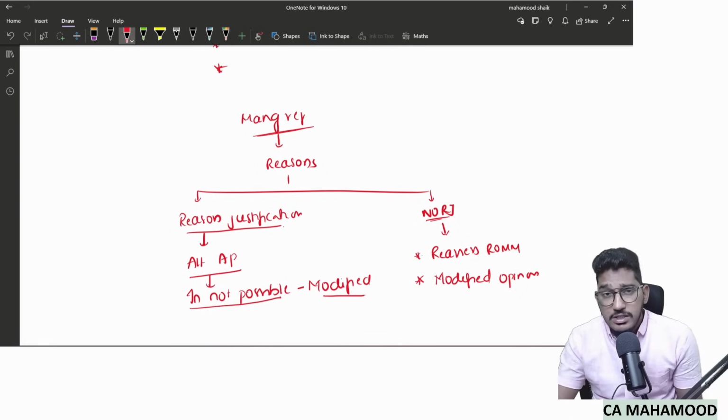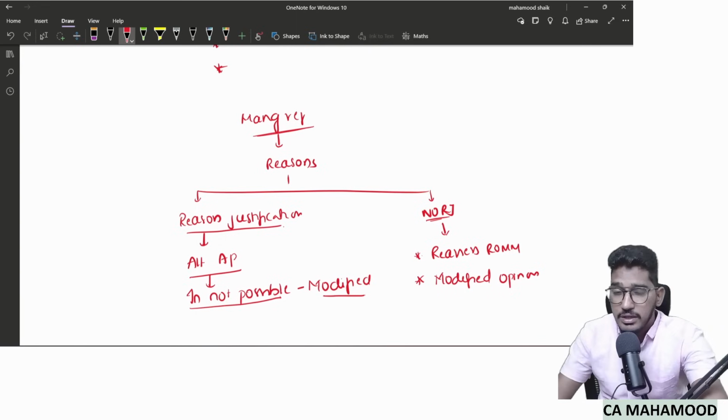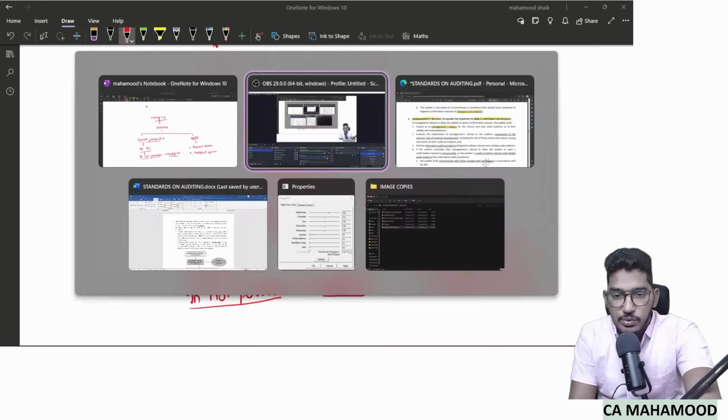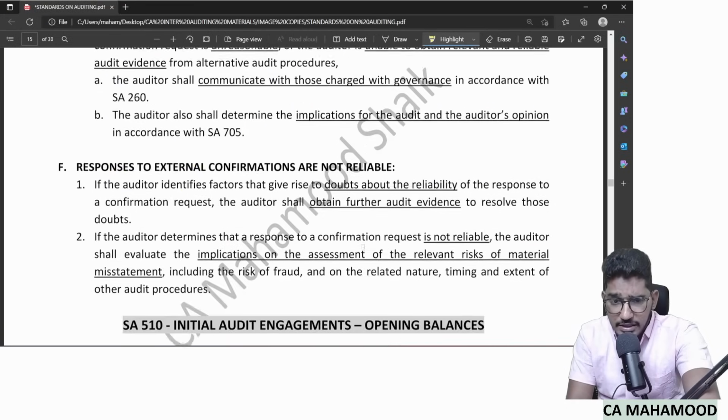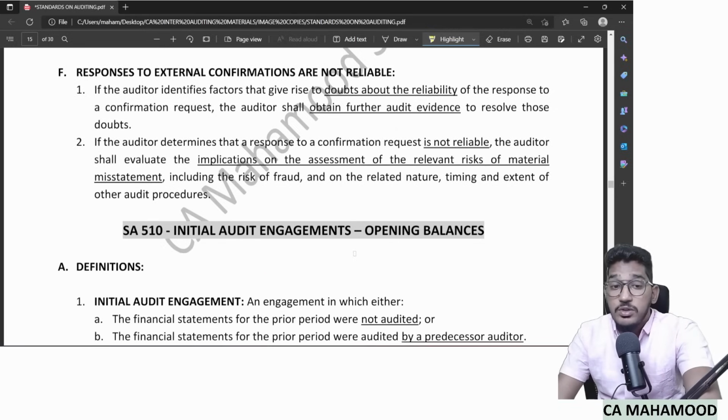If there is no reasonable justification, first reassess the risk of material misstatement and directly modify the opinion. Now, one more last point here regarding external confirmation. What if responses to external confirmation are not reliable, which means management gave permission, you communicated with the third party, gave response also, but the problem is those responses are not reliable.